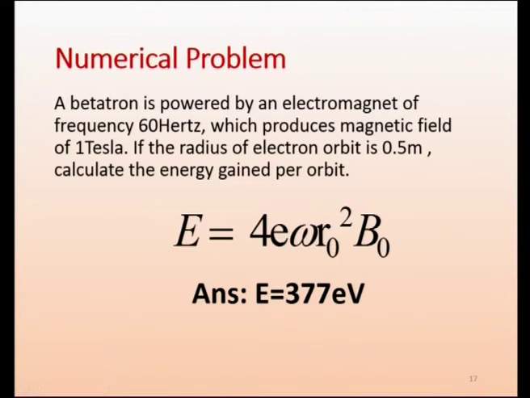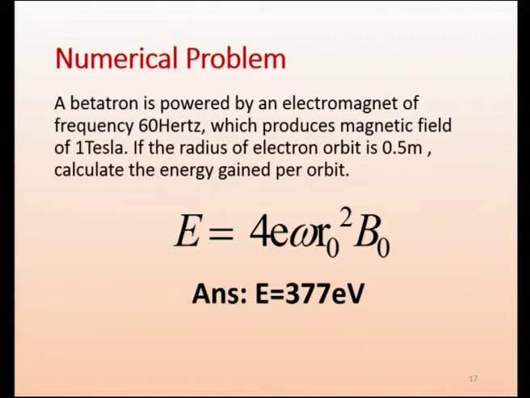In one orbit, we want to calculate the energy, and this is betatron, it is meant for the electron or beta particle. So, the charge is 1.6 into 10 power minus 19 coulomb. That is a standard value that you can use. Omega will depend on the betatron, what frequency we are using. We have to know the frequency at which the betatron is functioning, and r naught depends on the size of the betatron.